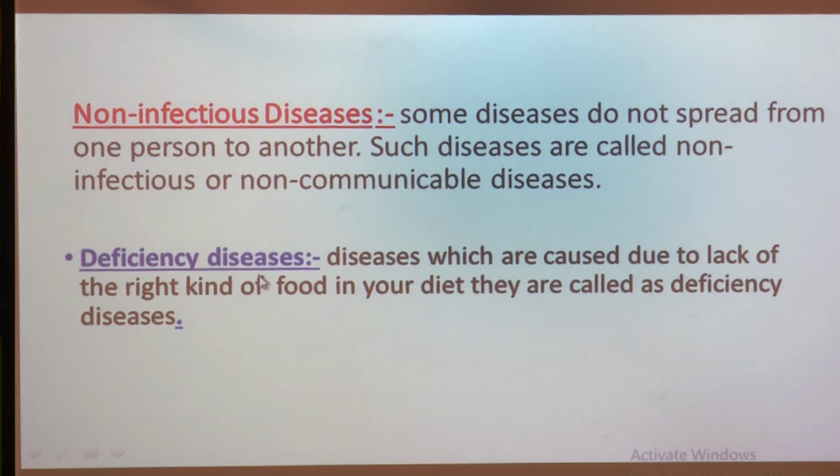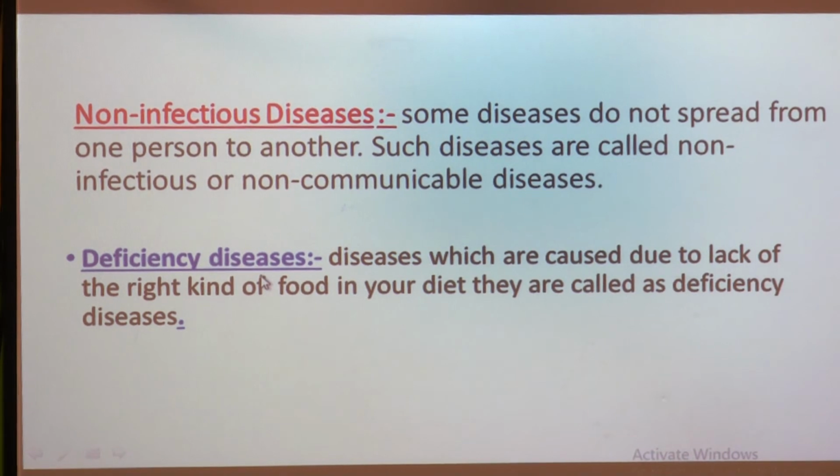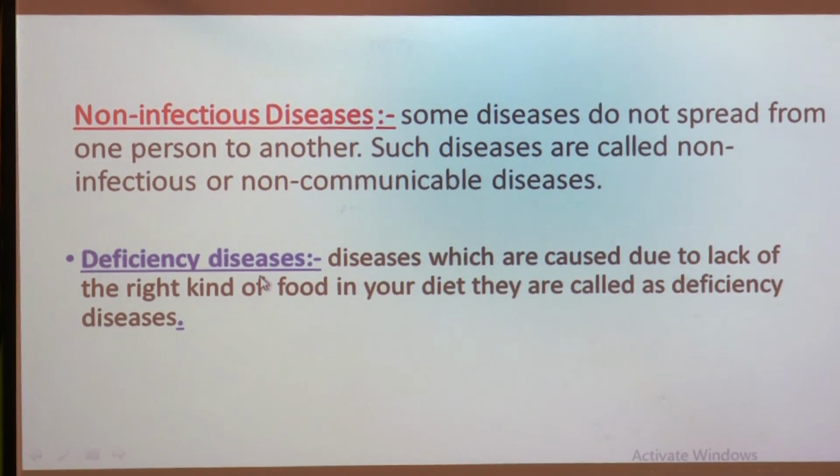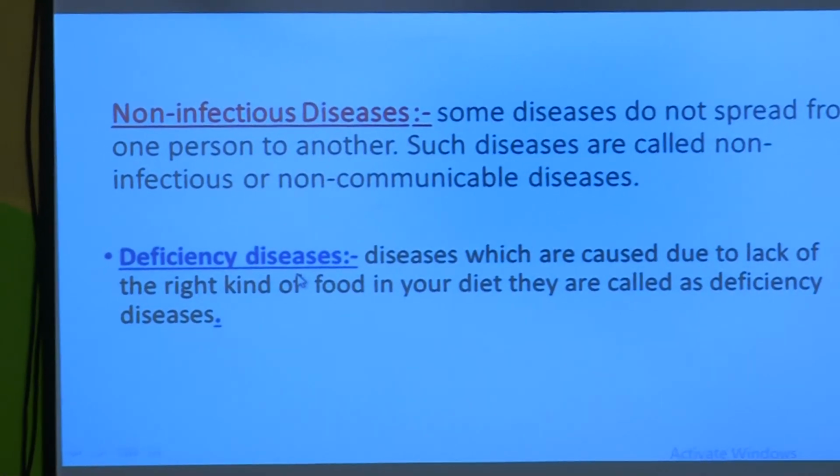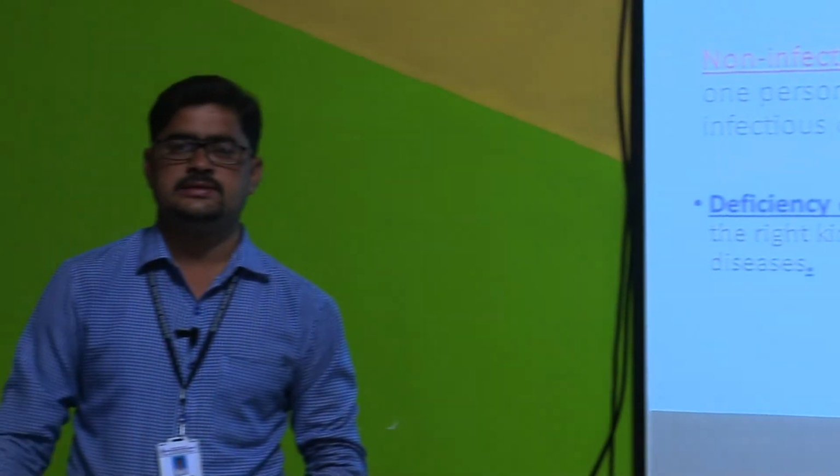Deficiency diseases are diseases caused by lack of the right kind of food or nutrients in your diet. If you are not getting the right amount of nutrients like proteins, vitamins and minerals, then your body gets these diseases.